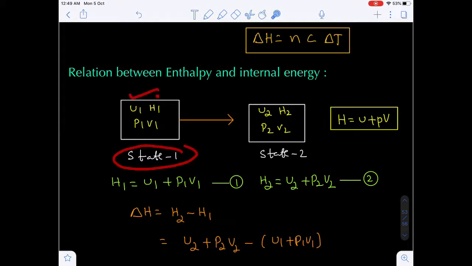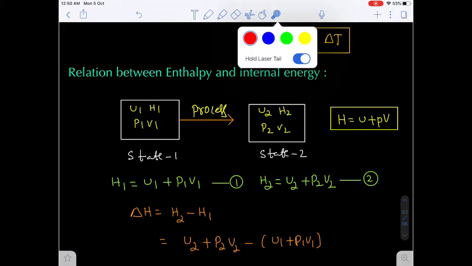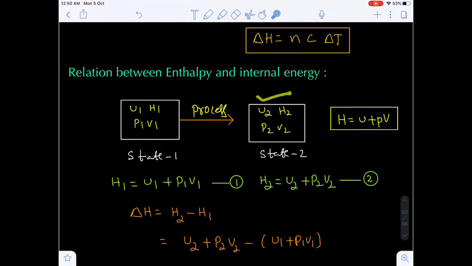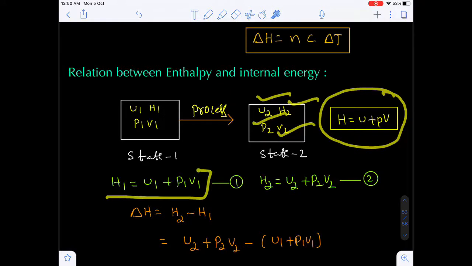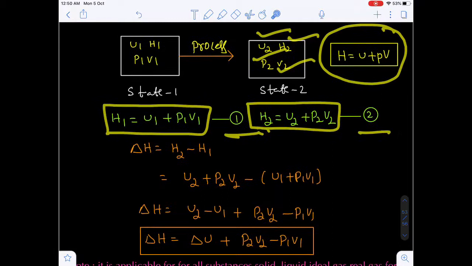And one more important thing here, the relation between enthalpy and internal energy. Let's suppose system 1 has internal energy U1, enthalpy H1, pressure P1, volume V1, and it is changing into a state 2 by an operation made on the system to bring it from state 1 to state 2. In state 2, internal energy U2, enthalpy H2, pressure P2, volume V2. We know H is equal to U plus PV. So H1 is equal to U1 plus P1V1 in the initial state, and in the final state H2 is equal to U2 plus P2V2. Equation 1, equation 2.